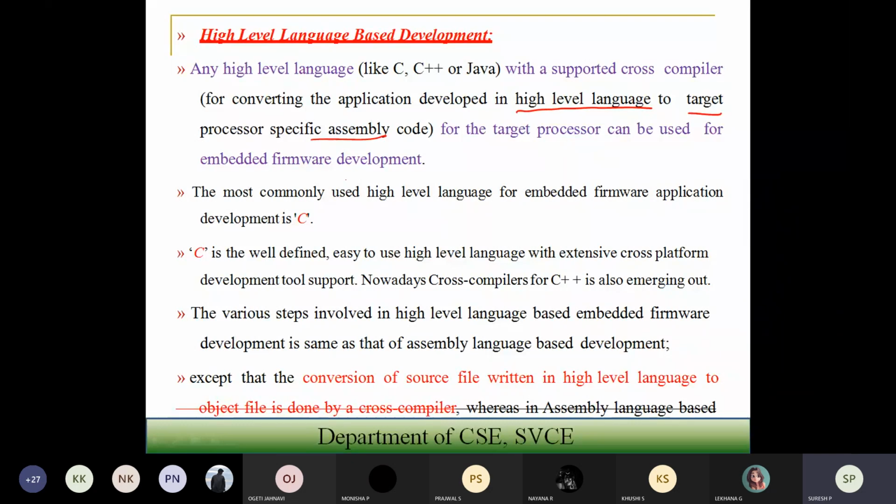Now, in this processor independent language, 80% of the time, whichever embedded companies there are in the world, most of them are going to make use of C programming only. So C itself they are going to make use of.